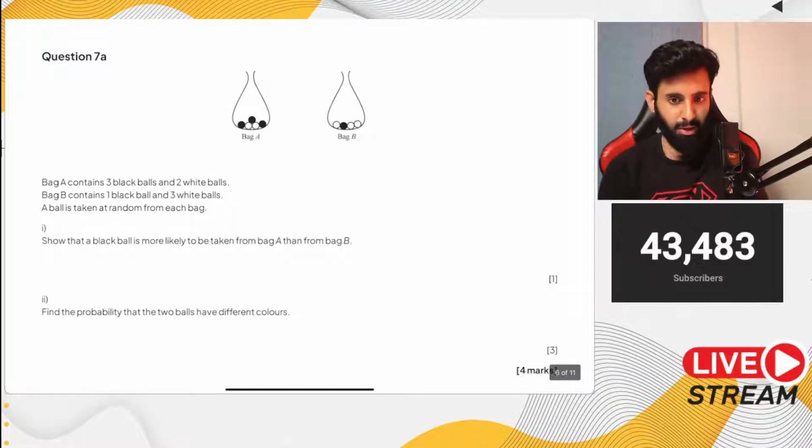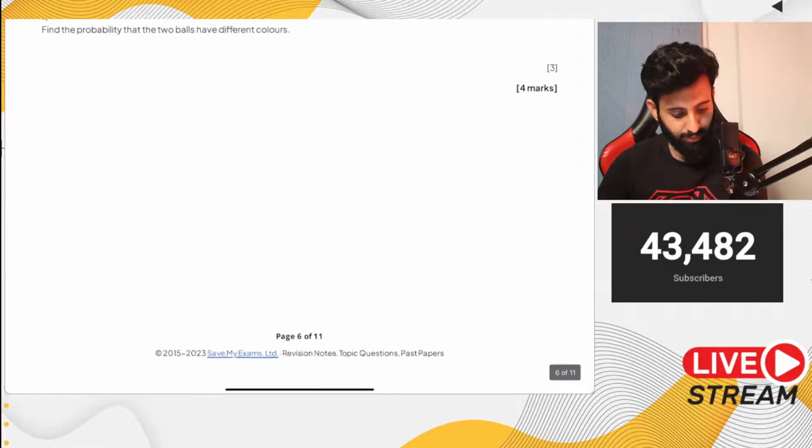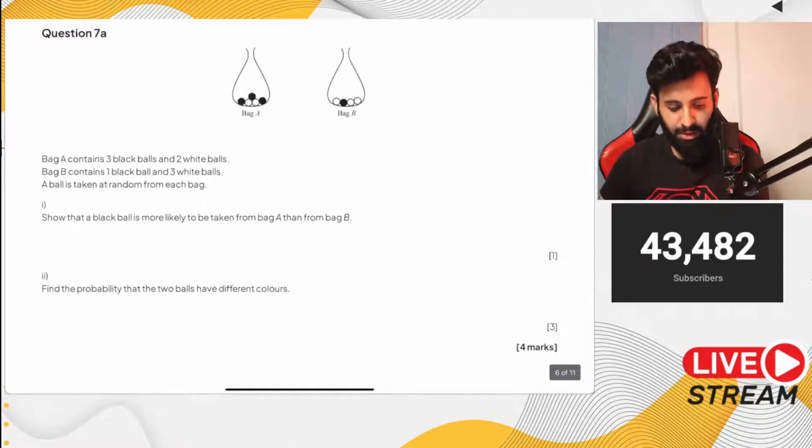Quadratic equation word problems. Okay, let's see. This is a pretty long question, Zainab. This question has 3 parts, and 2 of the 3 parts have 2 parts each.